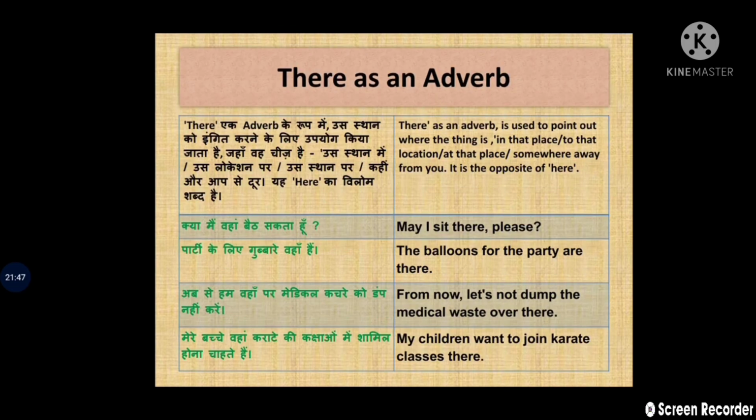Now, there as an adverb. There as an adverb is used to point out where the thing is: in that place, to that location, at that place, or somewhere away from you. It is the opposite of here. For example, may I sit there please? The balloons for the party are there. From now, let's not dump the medical waste over there. My children want to join karate classes there.